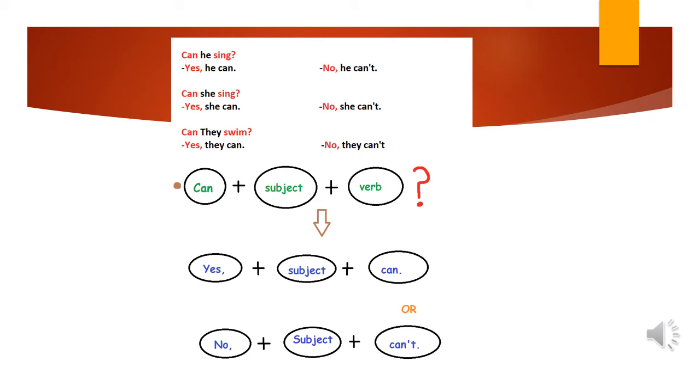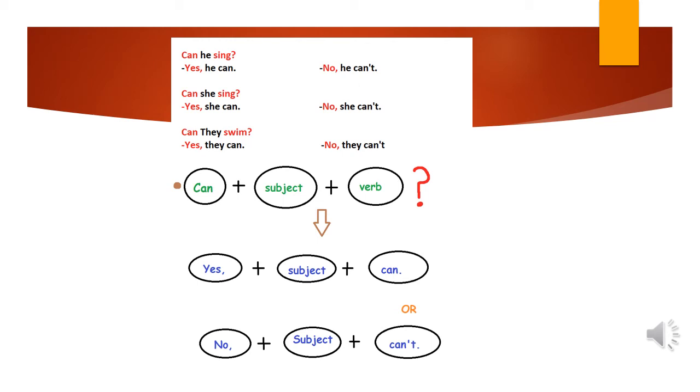What happened here, Junior 1? We start the question with the word can. Can, and then the subject, and then the verb. And don't forget the question mark. Okay? So, can plus the subject and then the verb, and don't forget the question mark.